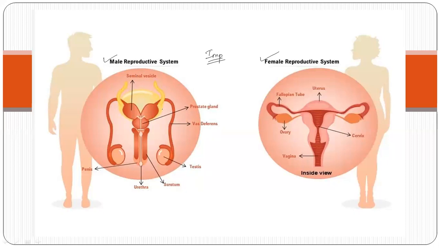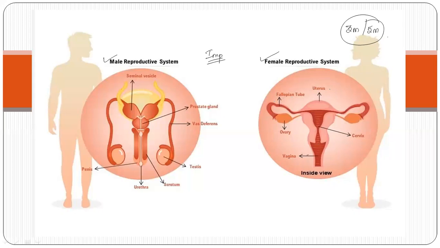As I say, both the diagrams are very important. They can be asked for 3 or 5 marks, so these are very important diagrams. Coming to the female reproductive system, there is a uterus, fallopian tube, ovary, cervix, and vagina. So these are the different parts of the female reproductive system.